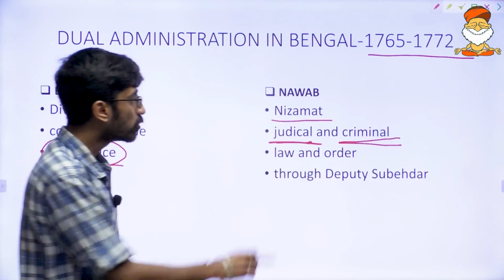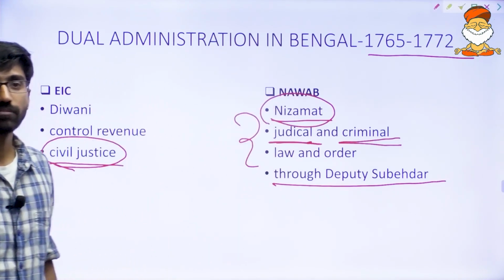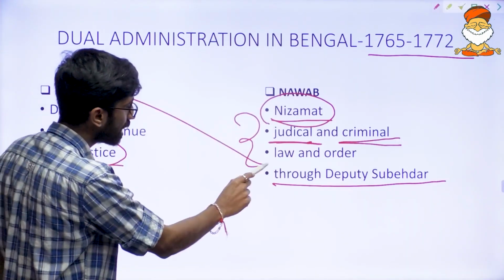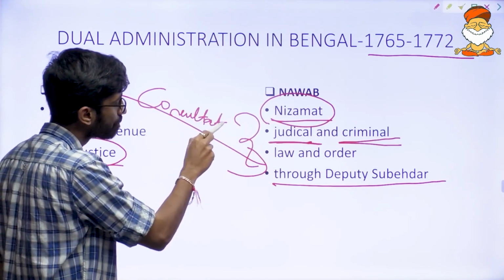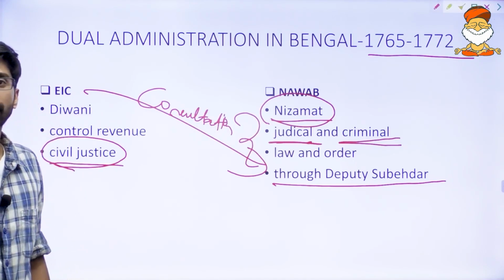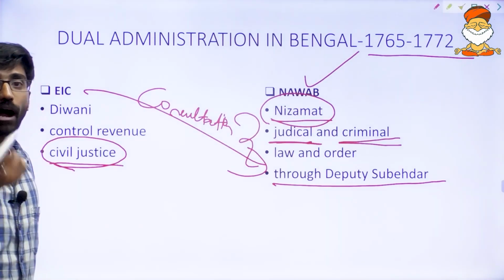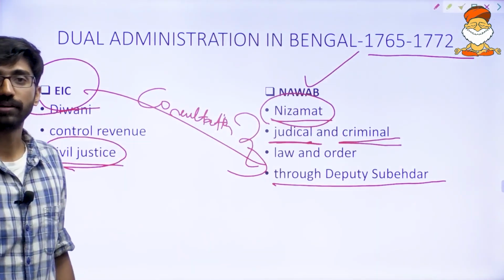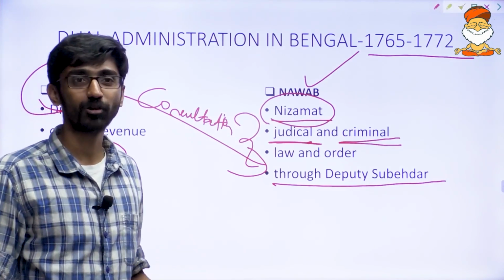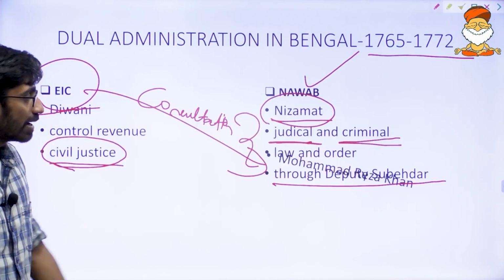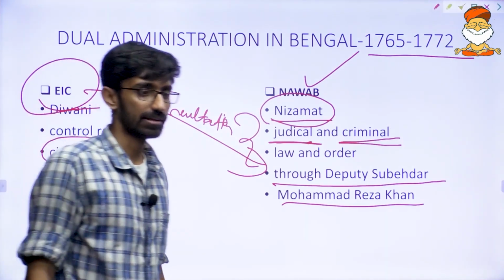At the same time, he should run this administration, the administration of Nizamat, through a deputy Subedar. And this deputy Subedar will be appointed in consultation with East India Company. Appointed by Nawab, but after taking permission from East India Company. Obviously, technically, that is appointed by East India Company only. There is no difference. Okay. And who was the deputy Subedar? Muhammad Riza Khan.